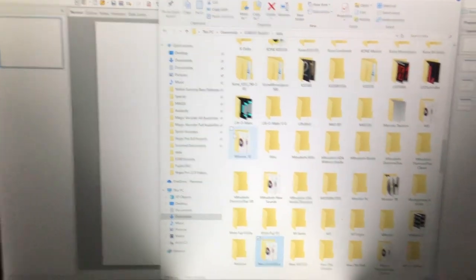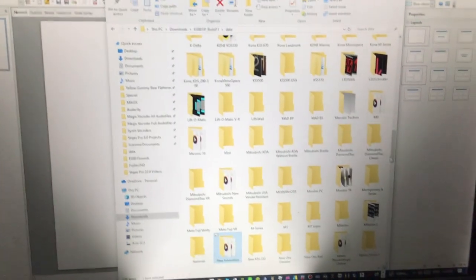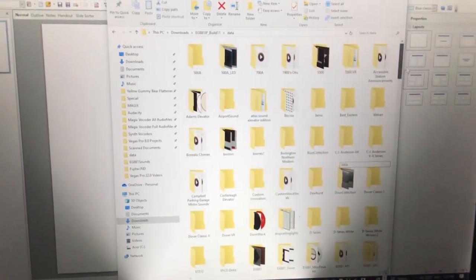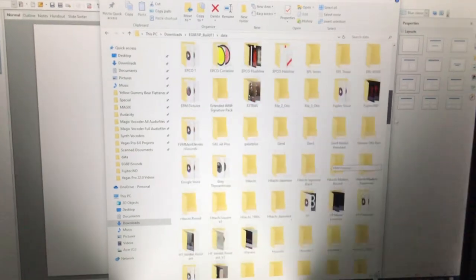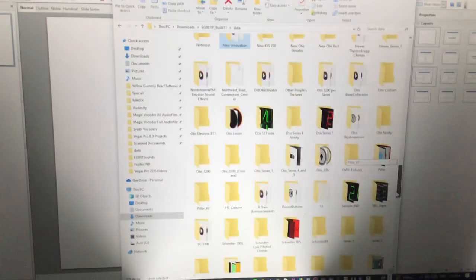Where is it? There we go. Here is the data of all my elevator parts, sorry.